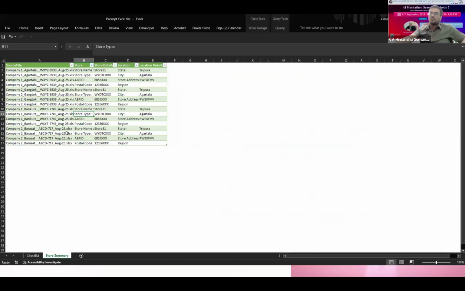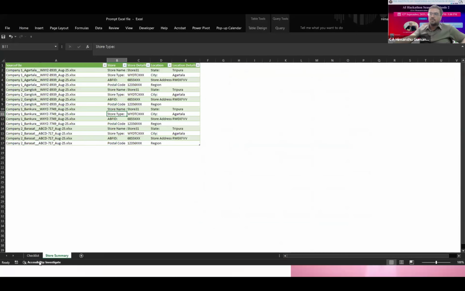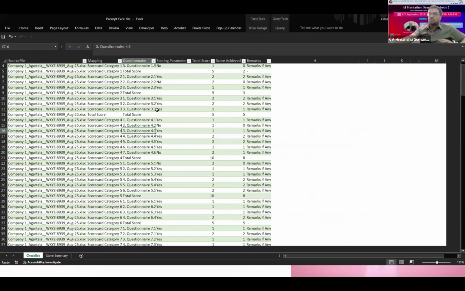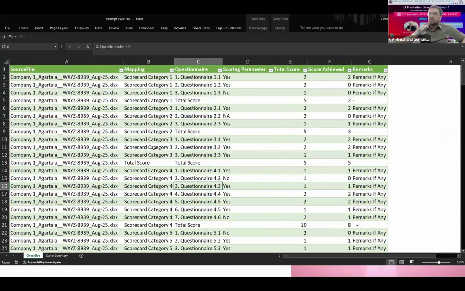So wherever I have done the audits during my particular period, and the checklist around it. The checklist is basically, in any kind of outlet visit, when we do the audit, whether it is a physical verification or a due diligence, how the store looks like. So these are the respective categories and questionnaires around it. These are the total scores achieved and the remarks.